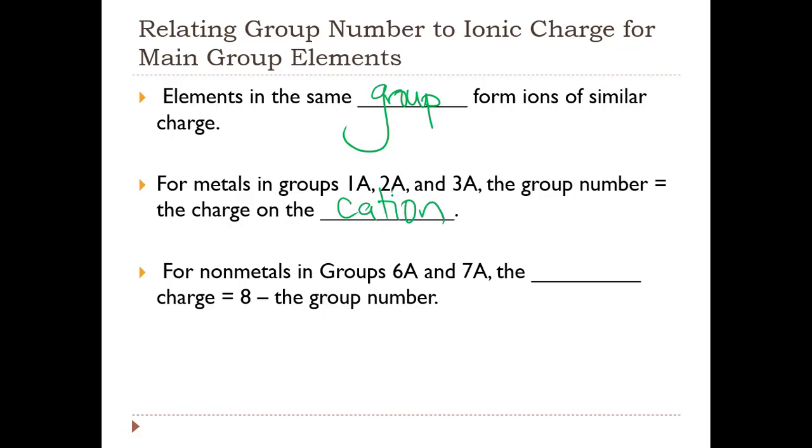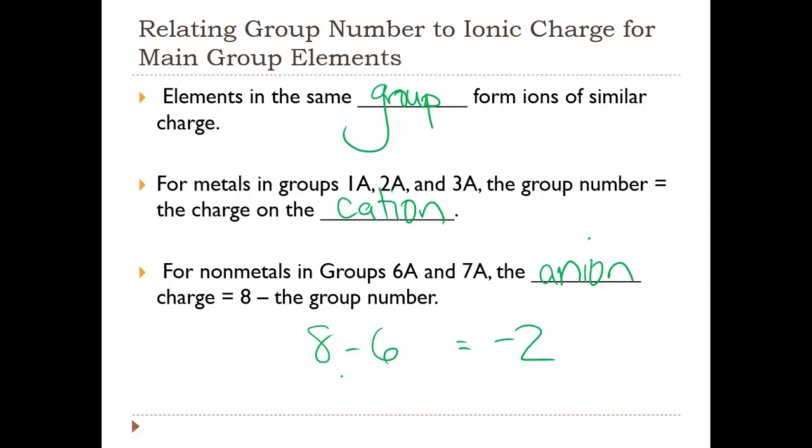And for nonmetals in groups 6 and 7, the anion charge is equal to 8 minus the group number. So 8 minus group 6 gives a charge of 2, but we have to remember that it's negative.